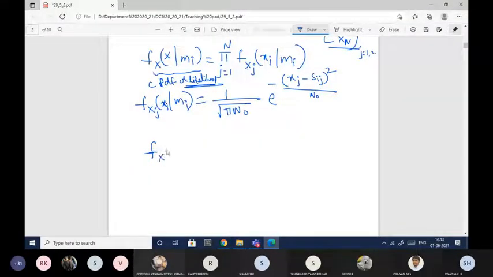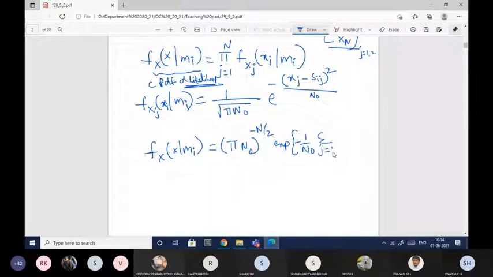Okay, so f of x given mi, after simplification, will be equal to pi n naught whole power minus n by 2, exponential minus 1 by n naught summation j equal to 1 to n of xj minus sij whole square. Okay, this is said to be the likelihood decision rule.